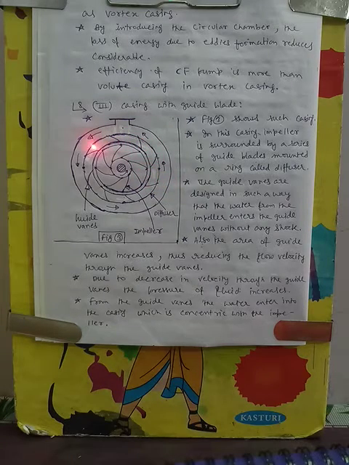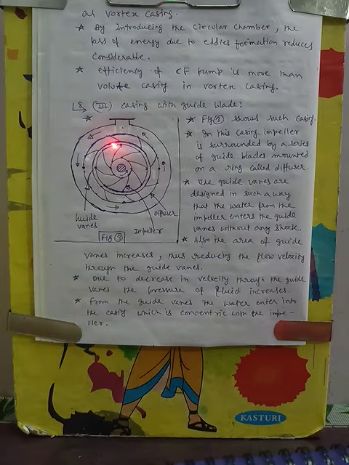You can say this is a separate part. Here I have shown this gap. This is the impeller, the shaft is mounted on the impeller, and this is the separate part which is mounted on the casing, and this is called the diffuser.